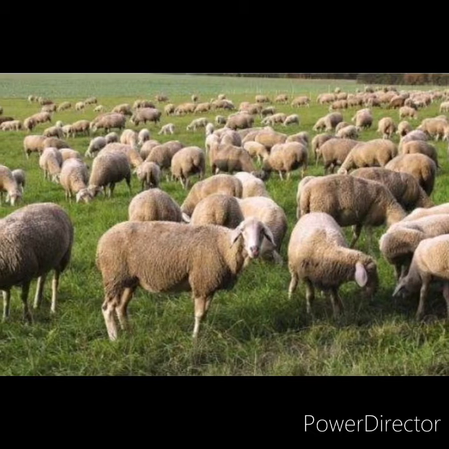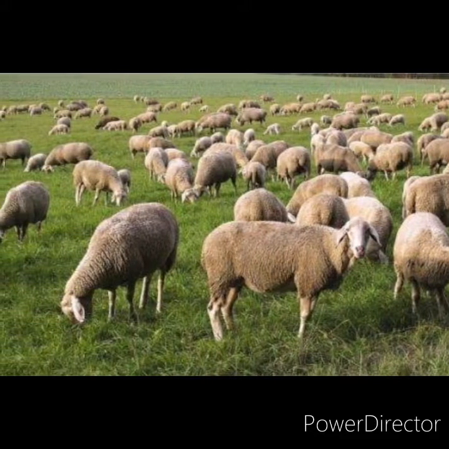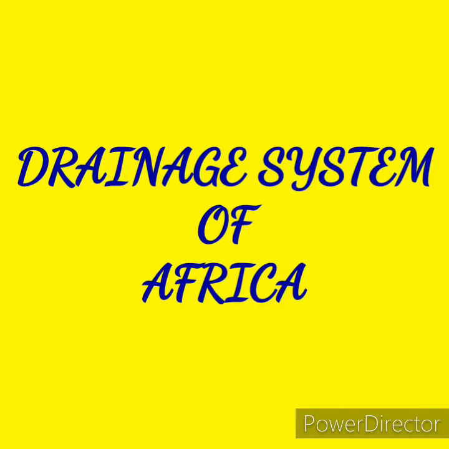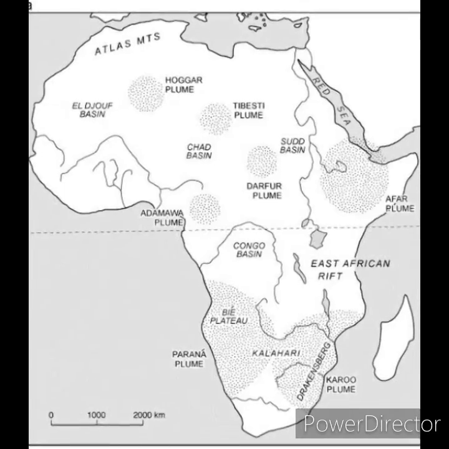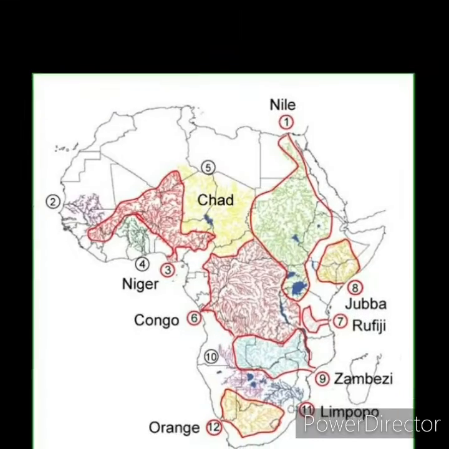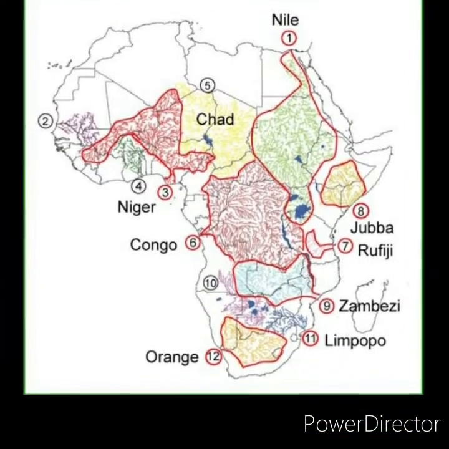Sheep rearing in the semi-arid region of South Africa is called Karoo. Next we will move on to the drainage of Africa. River Nile, River Congo or Zaire, River Niger, and River Zambezi are the important rivers in Africa. Nile is the longest river in the world.